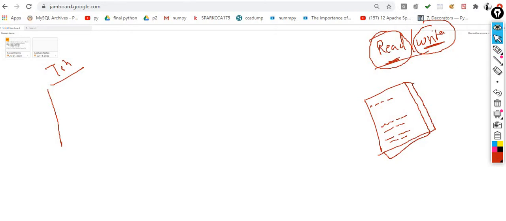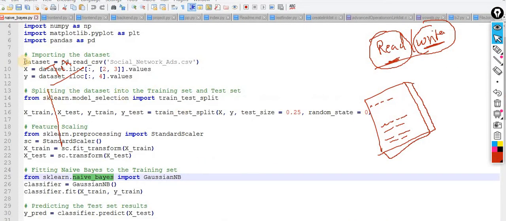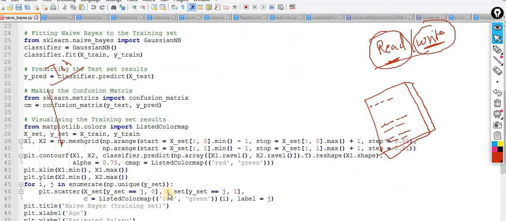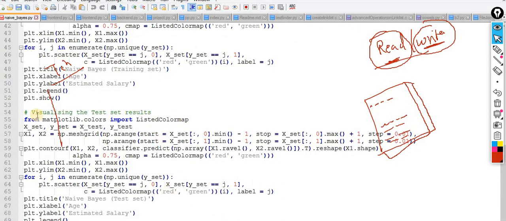The same scenario: if I am opening any file, I open this file and I need a pointer that will read it out. You can check it out. This is the pointer that reads character by character. And in the case of writing, again you need a pointer. Let's suppose this pointer is blinking over here and you are supposed to write something over here. The concept is the same.